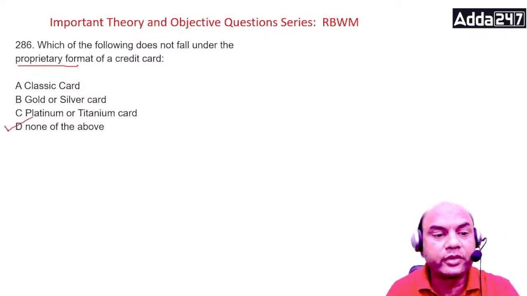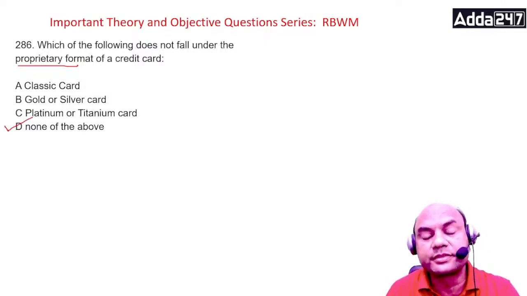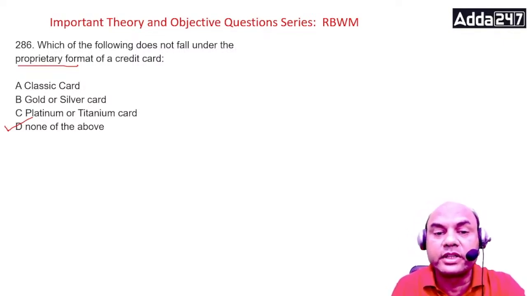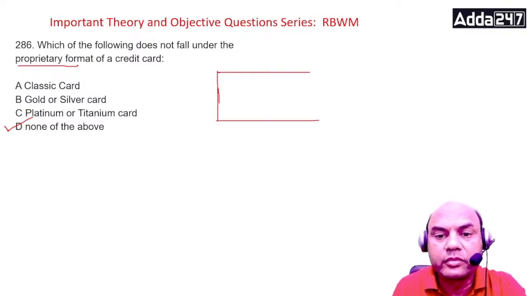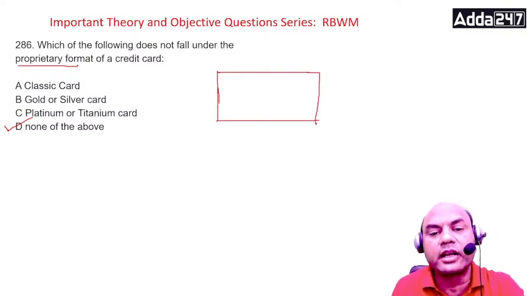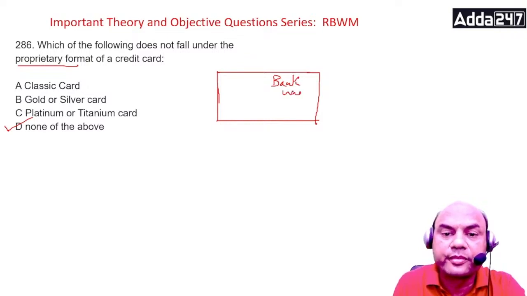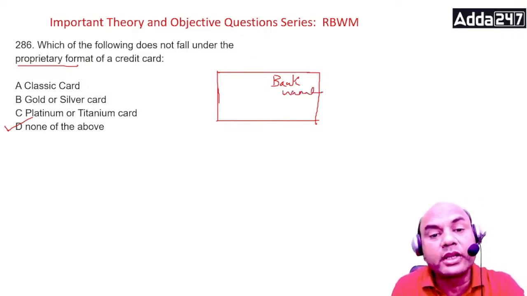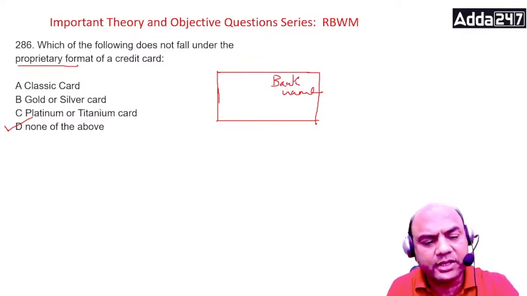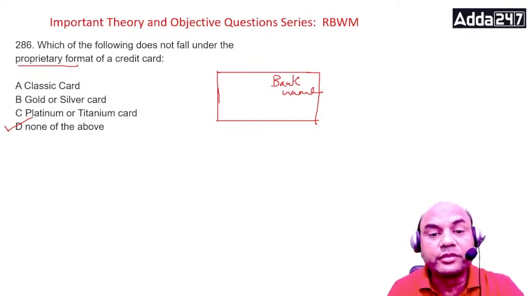None of the above. Why? Because all these are proprietary cards. So what is a proprietary card? Proprietary card means on this card there is only one name, the name of the bank that is issuing the card. No other name is there, and the cardholder's name is obviously there. So that is basically what is meant by a proprietary card.